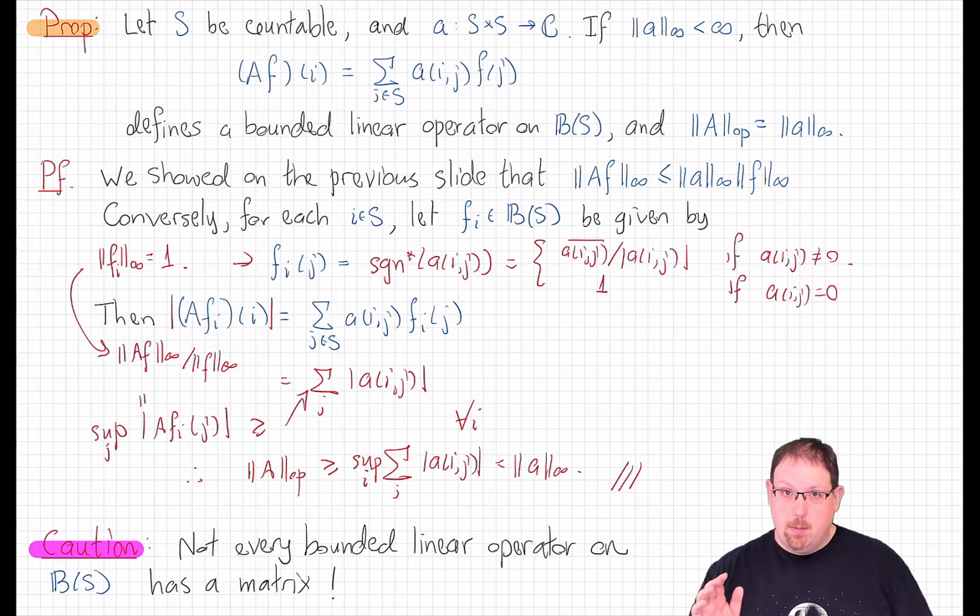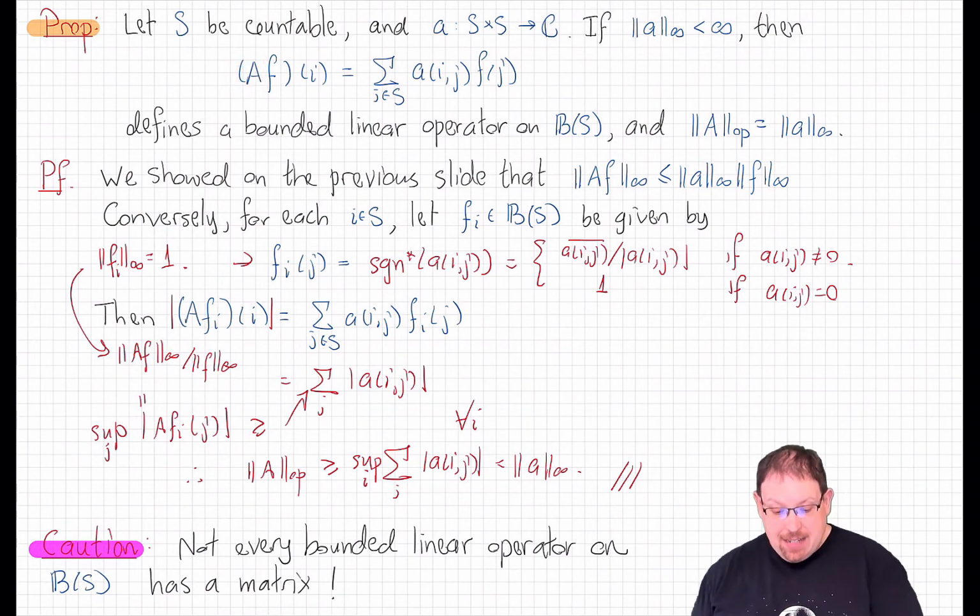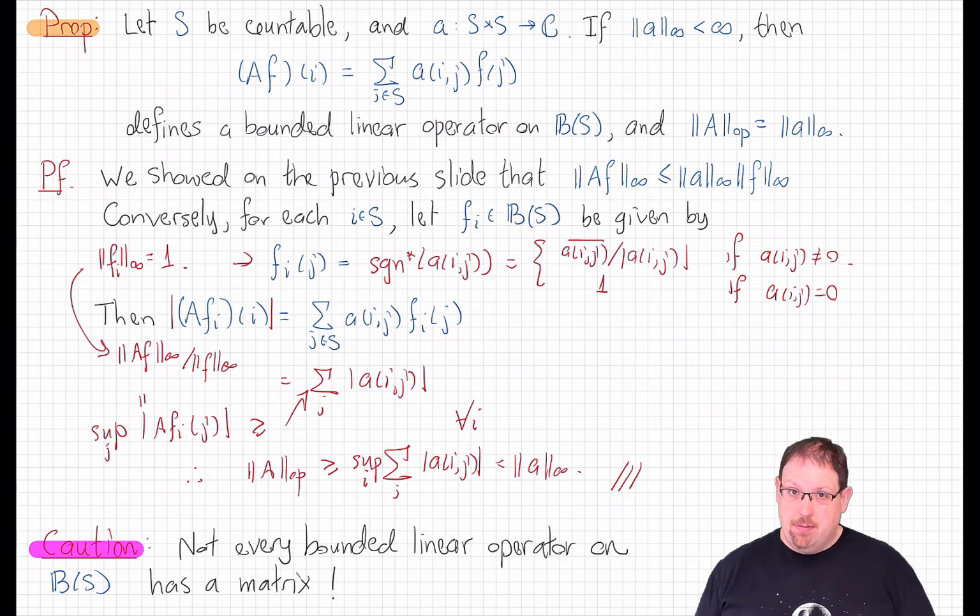Now let me give you an important word of caution here. What we've shown is that if A is a bounded operator on the space of bounded functions that is given by a matrix, then its operator norm is equal to this quantity, this infinity norm of the matrix. That doesn't mean that every bounded operator on the space of bounded functions has a matrix. In fact, that is emphatically false.